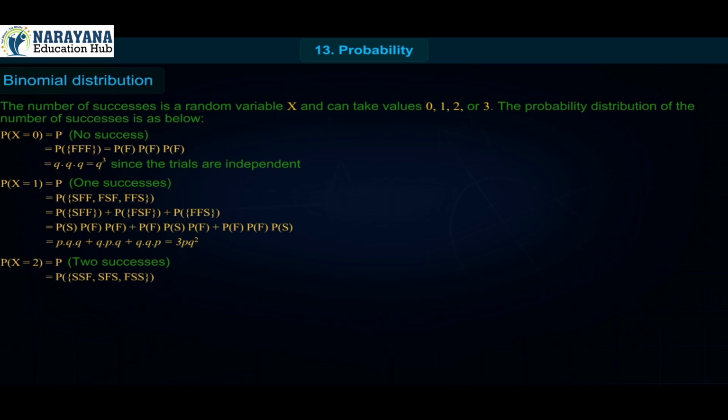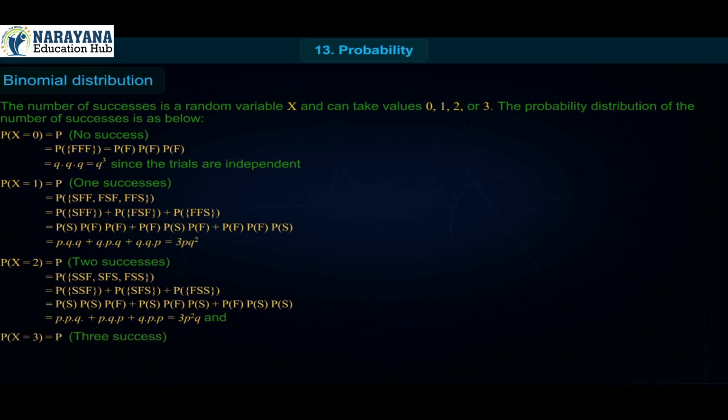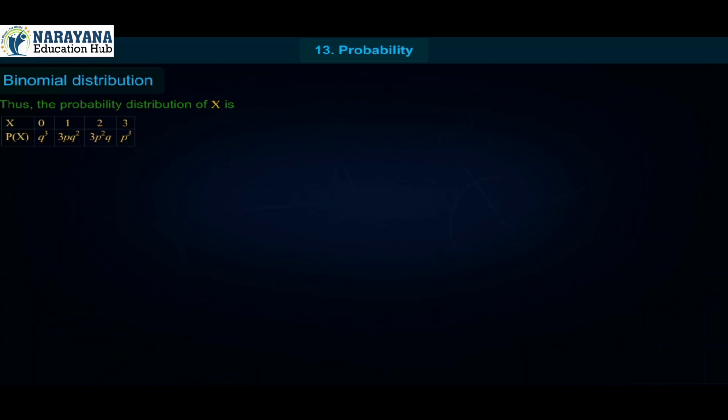P of X equal to 2 is equal to P of 2 successes, equal to P of SSF, SFS, FSS, equal to P of SSF plus P of SFS plus P of FSS, equal to P of S into P of S into P of F plus P of S into P of F into P of S plus P of F into P of S into P of S, equal to PPQ plus PQP plus QPP, equal to 3P square Q. And P of X equal to 3 is equal to P of 3 successes, equal to P of SSS, equal to P of S into P of S into P of S, equal to P cube.